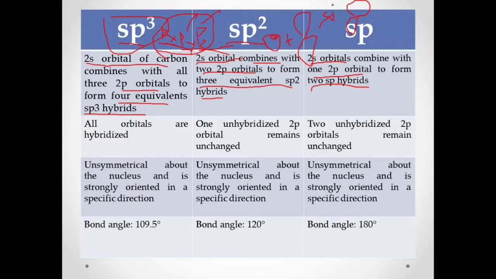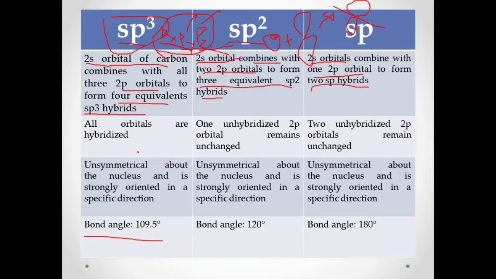Okay, so that means this is now unsymmetrical to the nucleus, and since it's unsymmetrical to the nucleus, all of the bonds should be strongly oriented in a specific direction. Okay, so they all have specific direction. In what direction are they going to have their bonds, at what angle, and what is the position of the atoms? So for sp3, the bond angle is more likely 109.5 degrees.